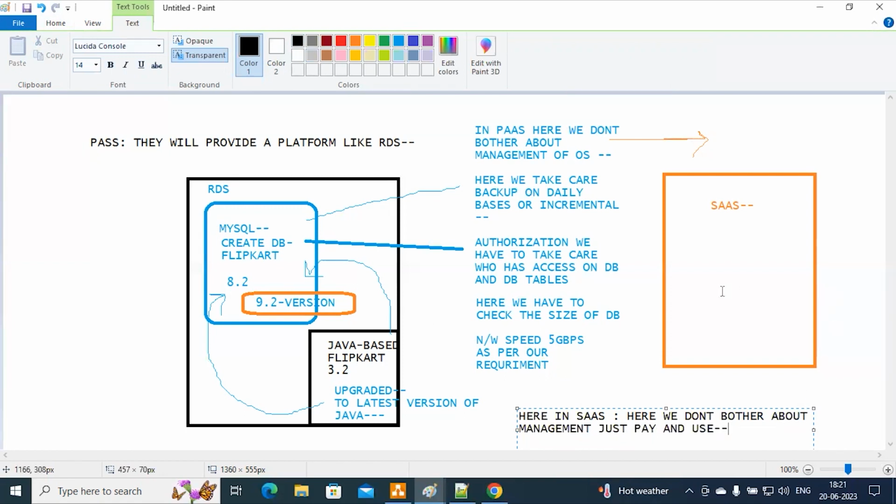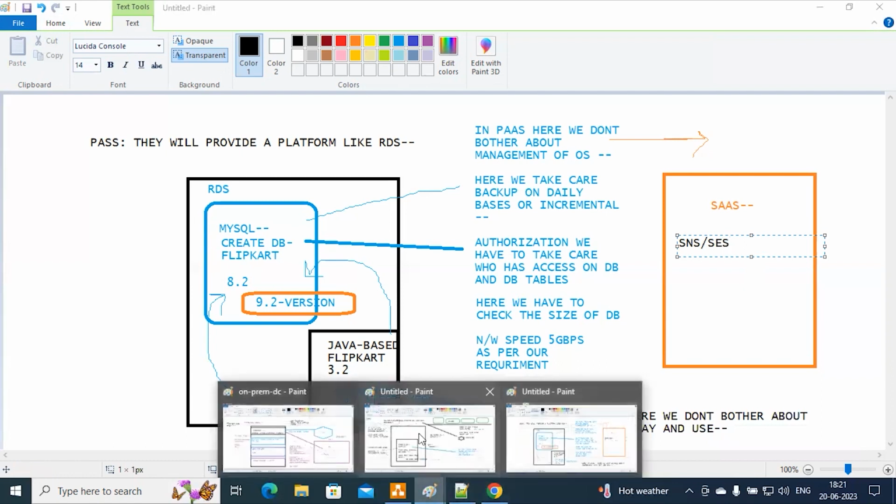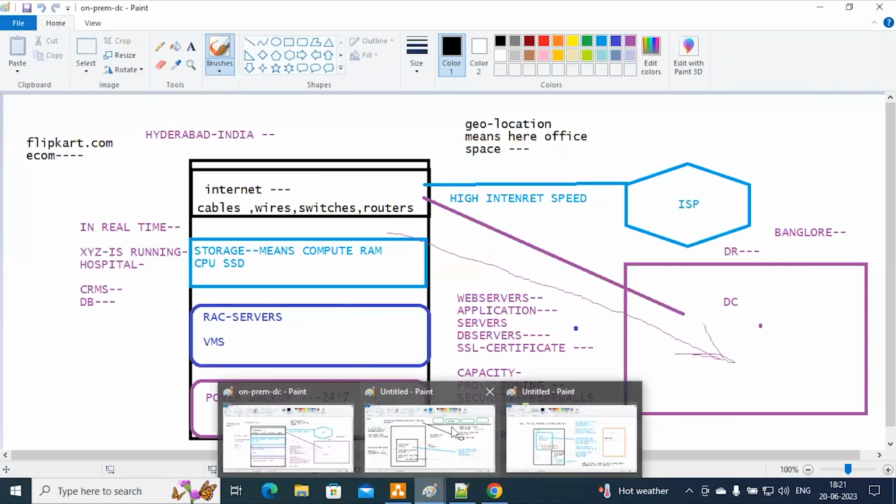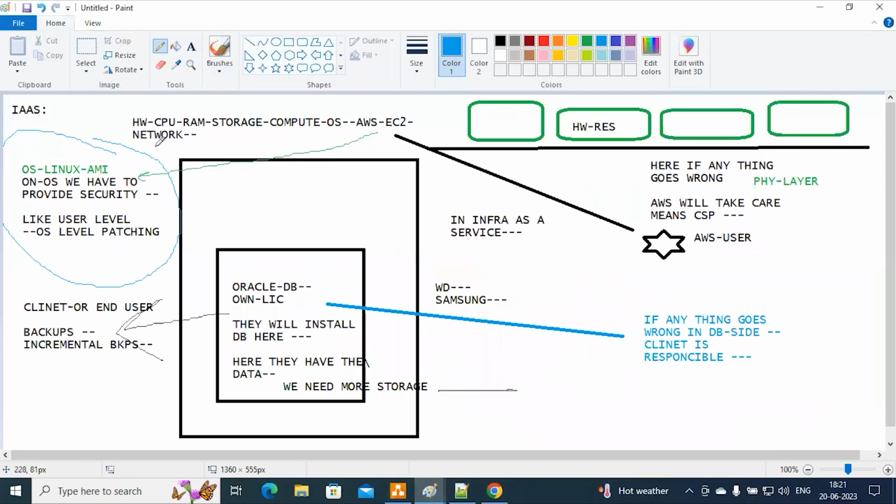One more example: in AWS we have a service called SNS and SES, Simple Notification Service and Simple Email Service. We don't have any idea what Gmail is using, and the same here, we don't have any idea what SNS or SES is using. So this is called software as a service. This is called platform as a service, and this is called infrastructure as a service.